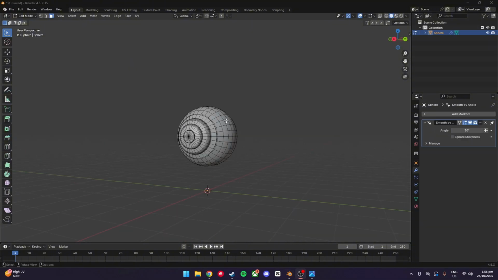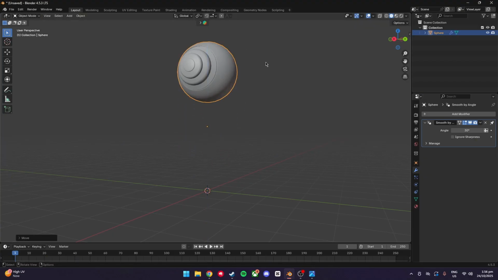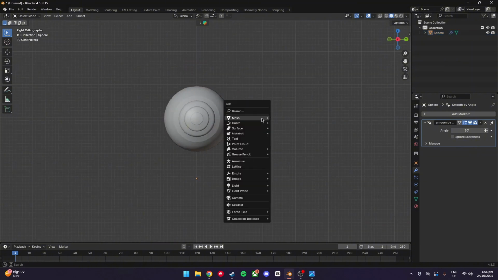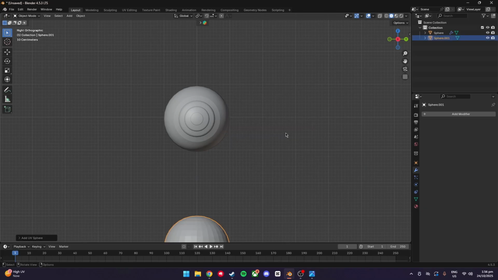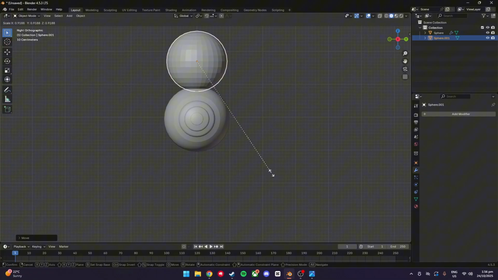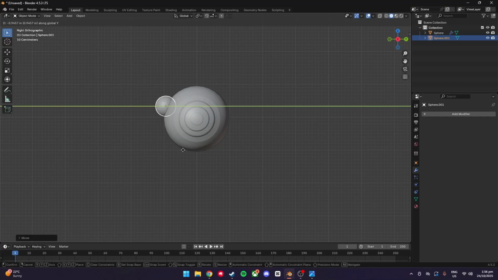Then once we got this, let's go into object mode. Select all. I'm just going to bring it up a little bit just to give us a bit more room. Because now we're going to move on to the shoulders. So we're going to go Shift A, Mesh, UV Sphere. Let's just bring that up. Scale it down.